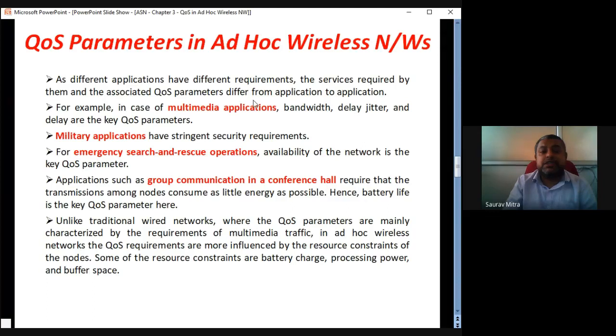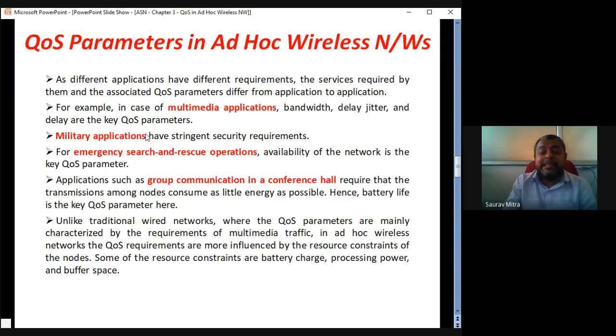The services required by them and the associated QoS parameters differ from application to application. Some of the applications I have explained, and this is asked as a short question. Please prepare this slide. For example, in the case of multimedia applications, bandwidth, delay, and delay jitter are the key QoS parameters. So if it is a multimedia voice or video application, in that case bandwidth, how much is the delay, and how much is the variation in the delay.